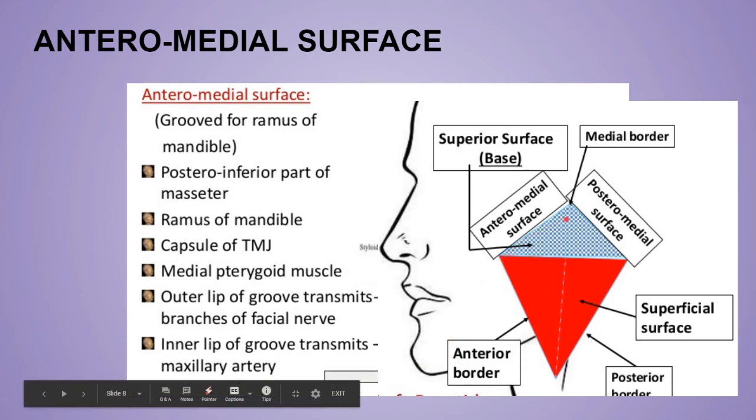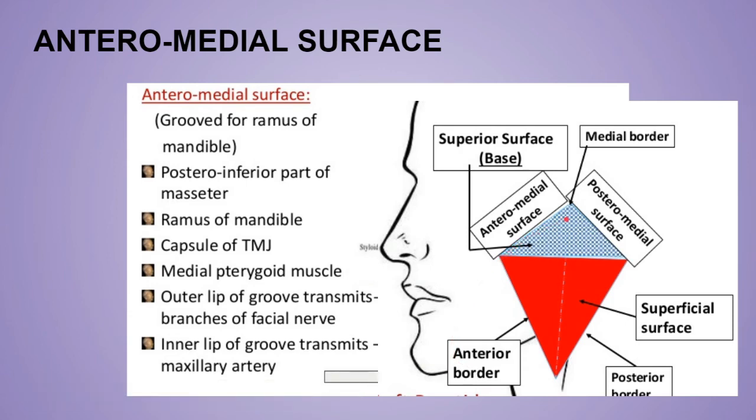And for the perfect fitting and accommodation of this ramus of the mandible, there is a groove at the anteromedial surface of the parotid gland. So just remember that the anteromedial surface has one groove for the ramus of the mandible. Now the groove will be having 2 lips, outer lip and inner lip, because a groove of course has lips, right? So it is having mainly 2 lips, outer lip and the inner lip.